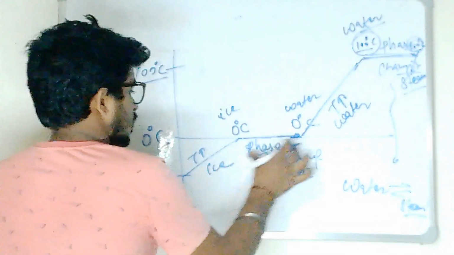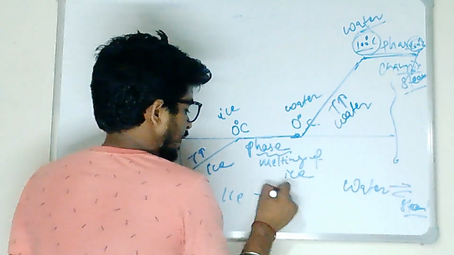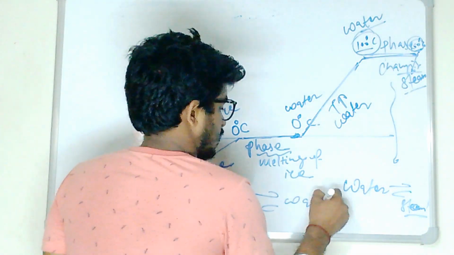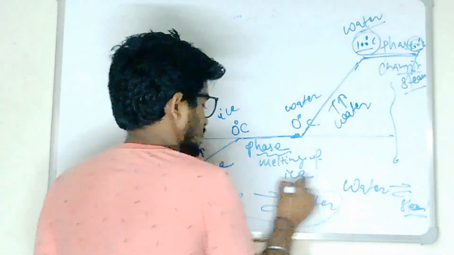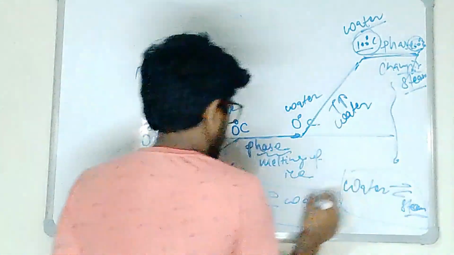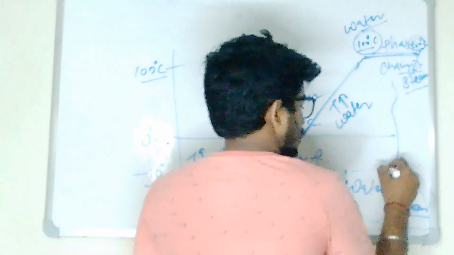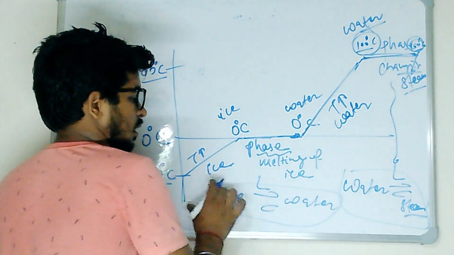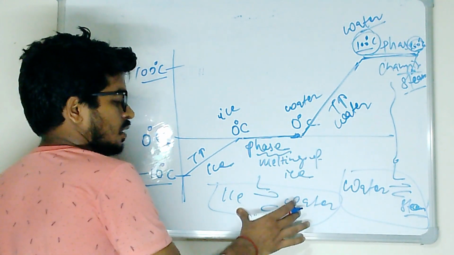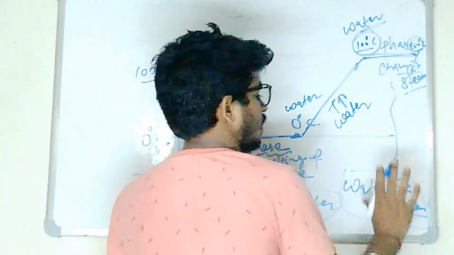And what is happening here? Ice is converting into water. So ice, this is the sign for phase change. Here I will use L. Okay, melting, latent heat of fusion, and here latent heat of steam.